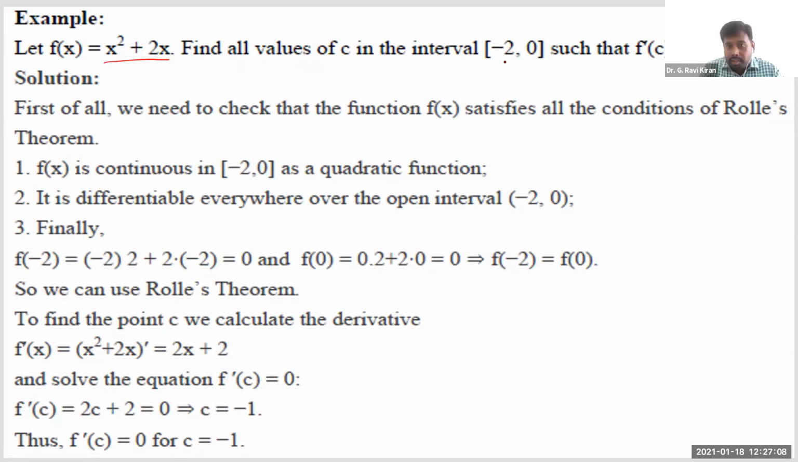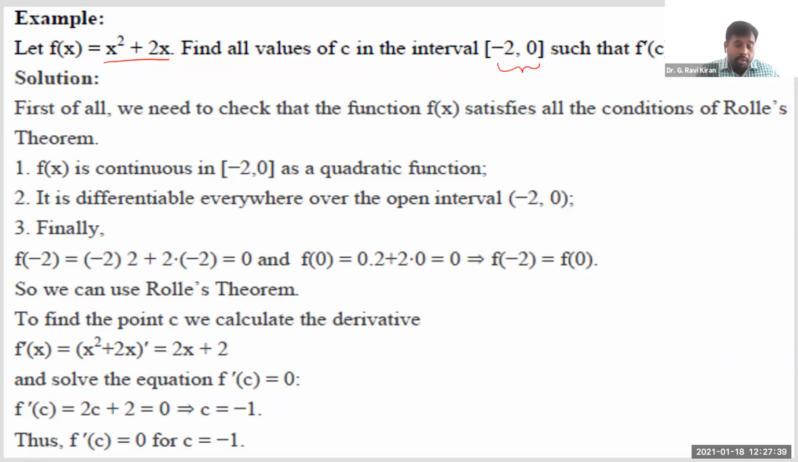See, the interval of definition is this, -2, 0. The end points are -2 and 0. At these 2 points, function values must be equal. If the given function satisfies these 3 conditions, then definitely Rolle's theorem says there exists one point C such that f dash of C is equal to 0. We need to verify whether such a C exists or not, right? That's what we need to verify here. Let us see. And moreover, let me tell you one more point.